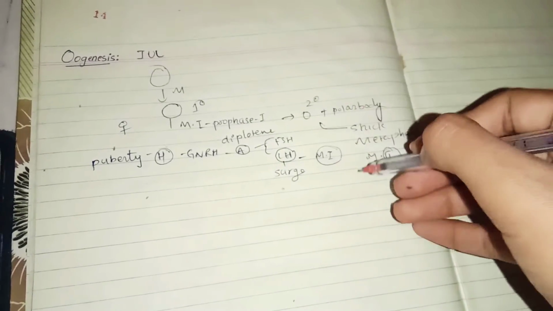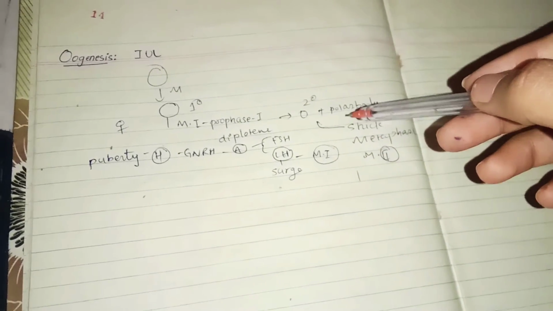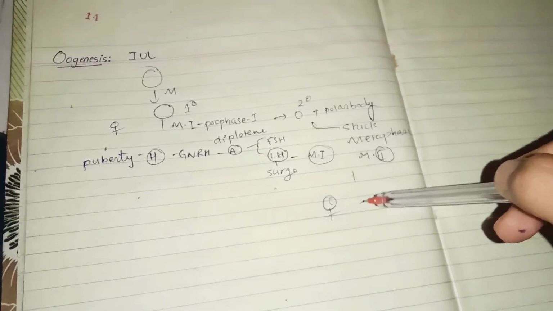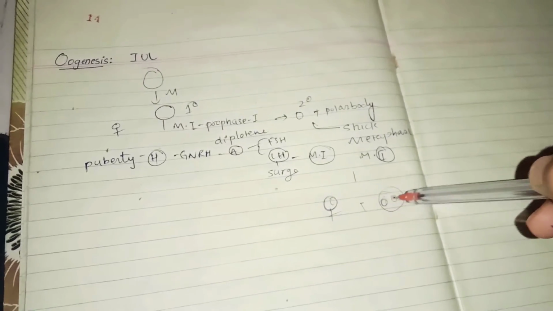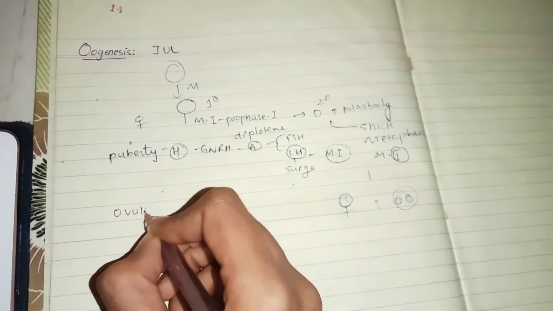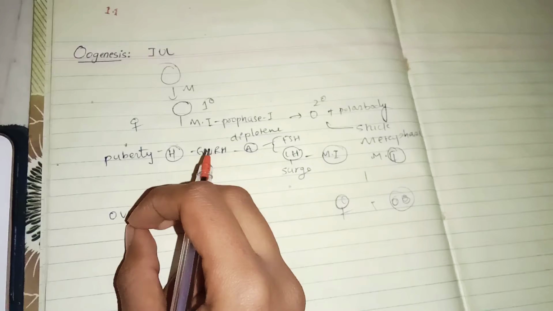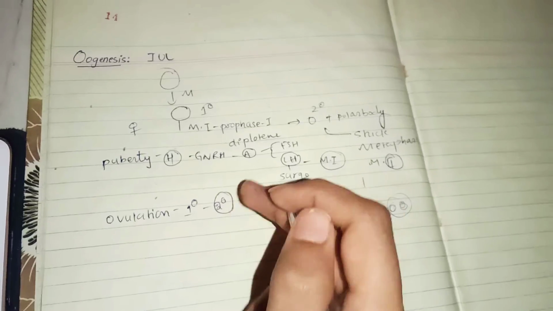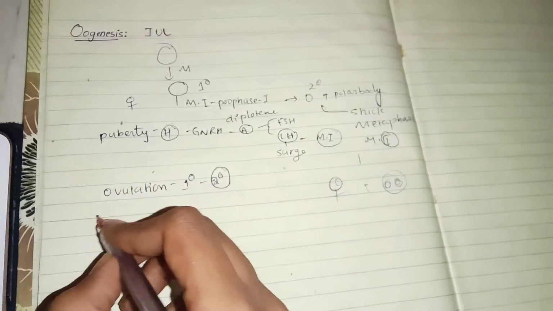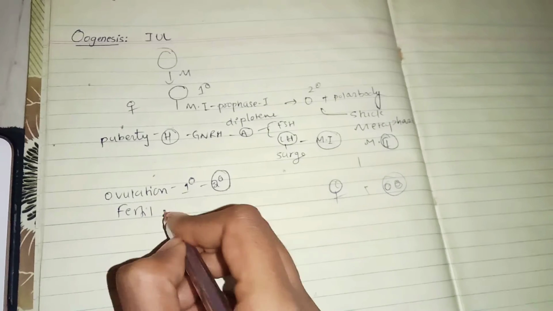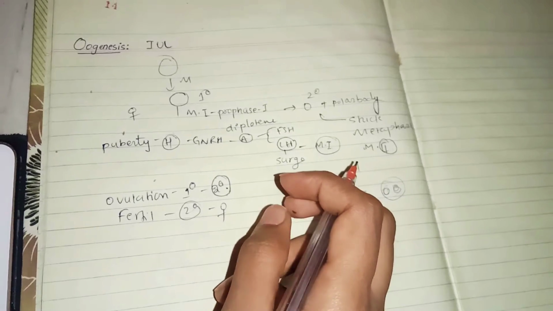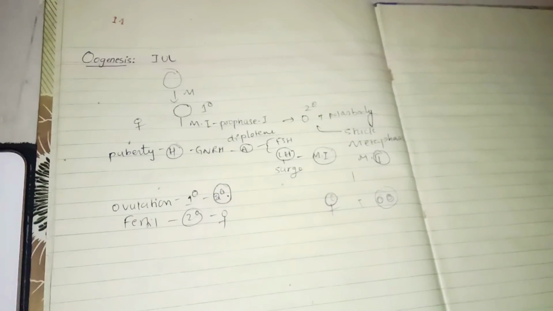So when will this be released? It will be released after fertilization. If fertilization takes place, then this secondary oocyte will convert into female pronucleus and one more polar body. So 2 polar bodies will be formed after fertilization. So what process is called ovulation? Ovulation is the process where the primary oocyte is converted into secondary. This is the ovulation process. But in the case of fertilization, the secondary oocyte converts into the female pronucleus. This is the difference which we need to remember.